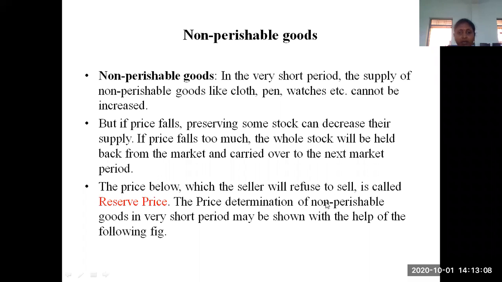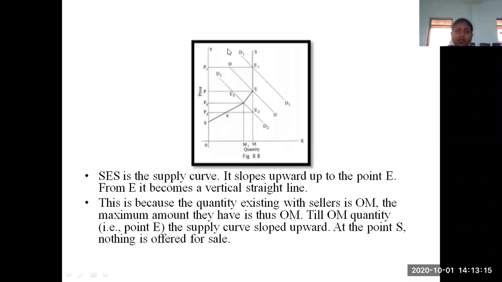So price determination for non-perishable goods in a very short period can be explained with the following diagram. Observe this diagram and see the terminology here. The SM curve you are seeing is the supply curve. DD means the demand curve. Here I have taken three different DDs. One is the DD curve, the actual demand curve.